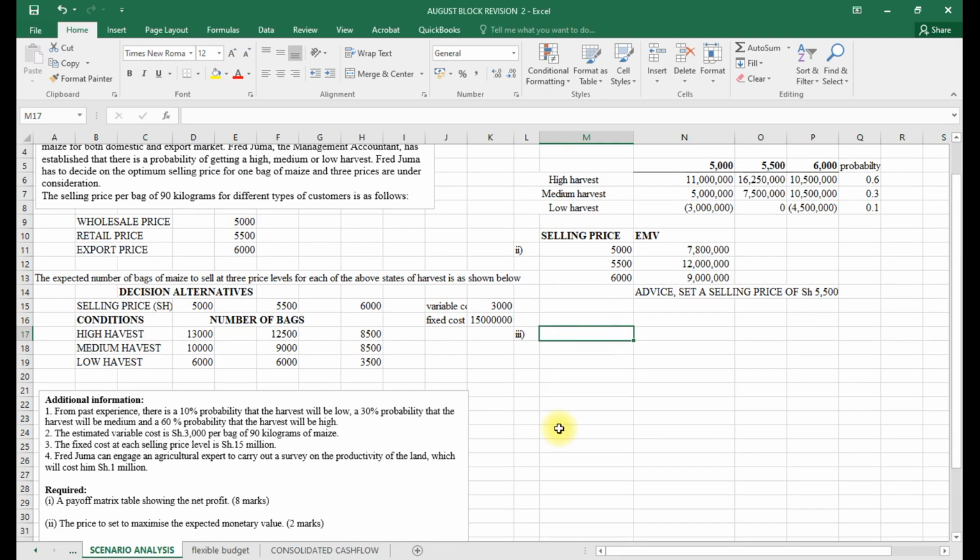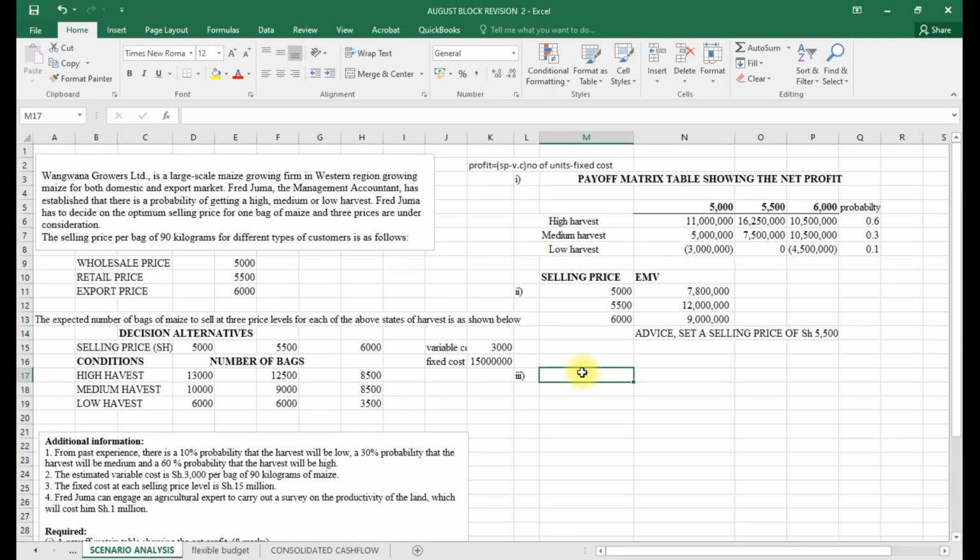So here we need the expected value of perfect information.